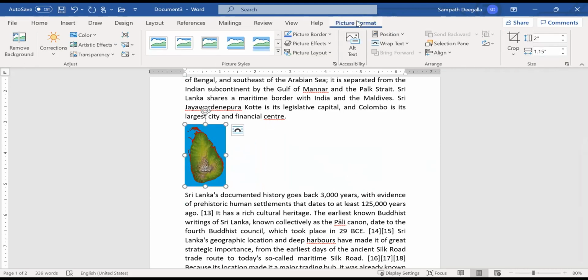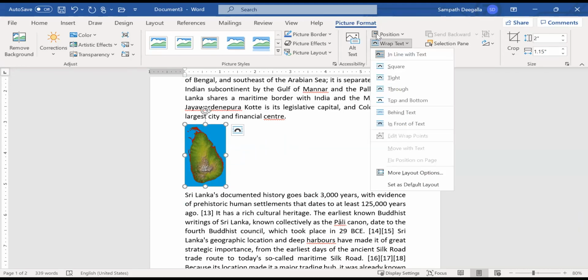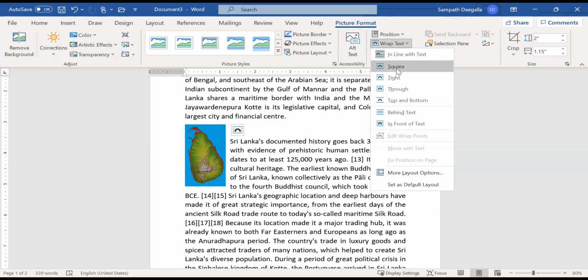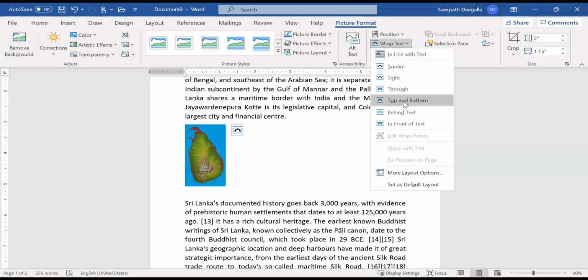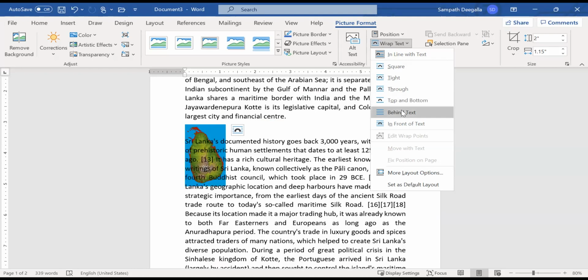When you select the picture and go to wrap text, you can decide where you want to put the image. Now, if you put a square, this is what will happen. It will come around. If you say tight, this is what will happen. Through and top and bottom is what we have seen. This is behind text and this is in front of text.